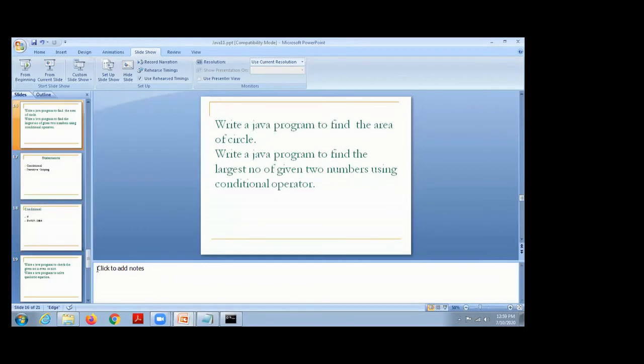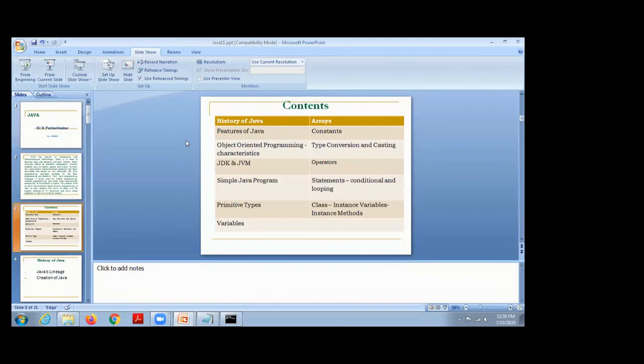So in today's class I covered the history of Java, then features of Java, then object-oriented programming characteristics, that means what is abstraction, what is encapsulation, what is inheritance, what do you mean by polymorphism, then what is JDK, what is JVM, and how to write a simple Java program, what is the format of the main function, then how many data types are provided by Java.